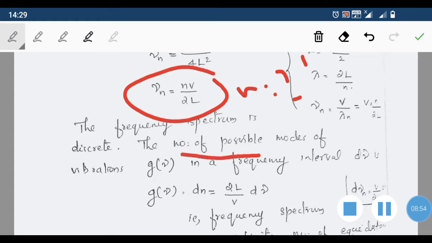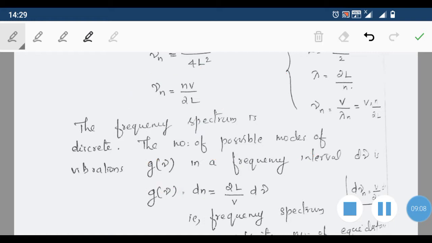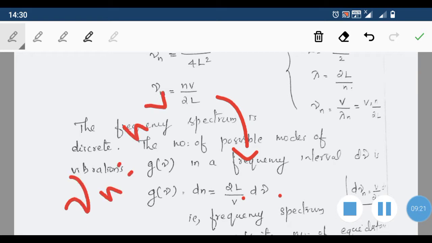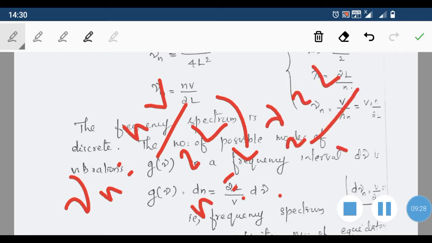Now next we are finding the total number of possible modes of vibration, that is g of ν in a frequency interval dν. From the equation ν_n equals nv by 2l, we can write n is equal to 2l ν_n divided by v.